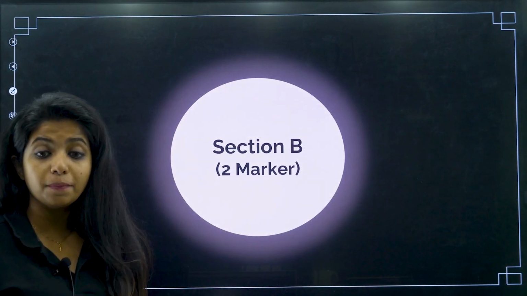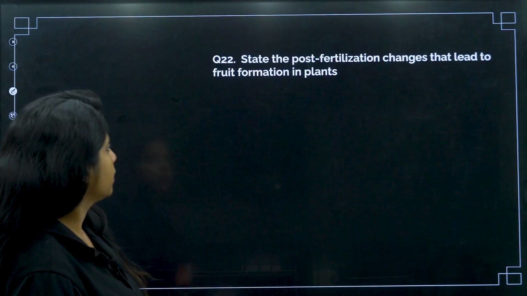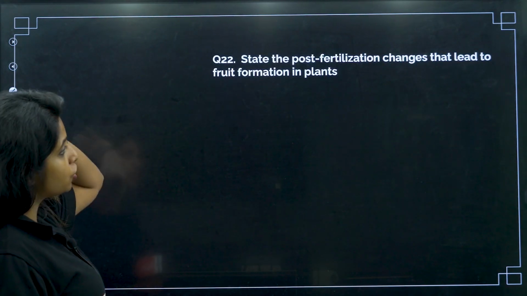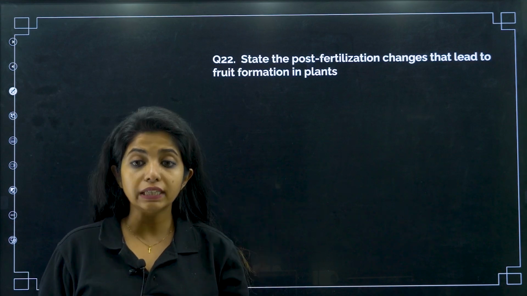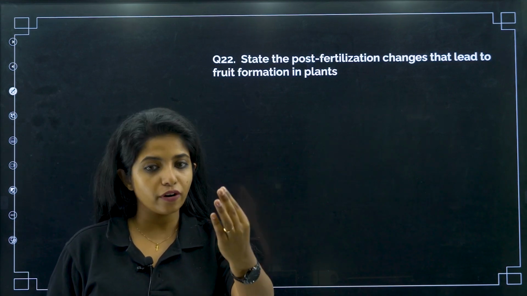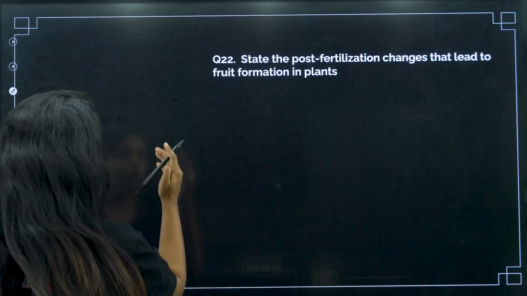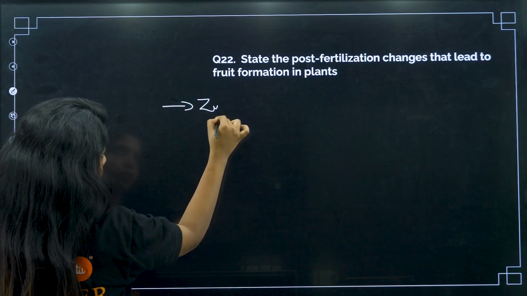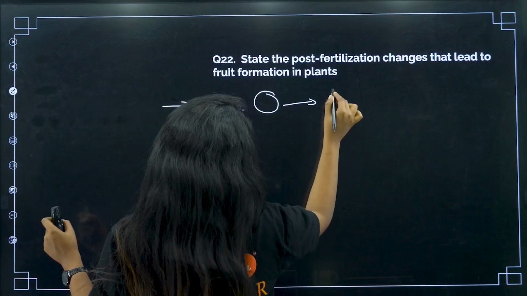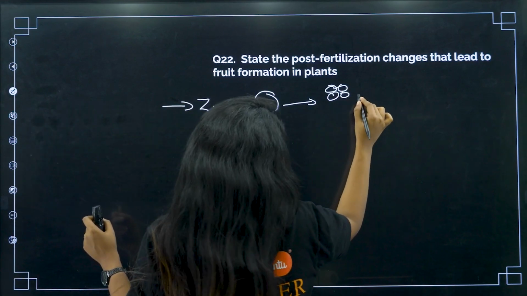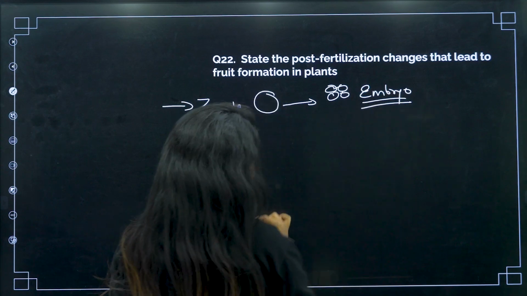Now comes section B, which has 2 marker questions. There will be 3 of them. Let's solve all of them. State the post-fertilization changes that lead to fruit formation in the case of plants. What do you mean by fertilization? Fusion of the male and the female gamete. Once the fusion has taken place, you have got the zygote. This zygote is a single cell, my dear children. This zygote has to undergo division to form what? Embryo. So that is the first thing.